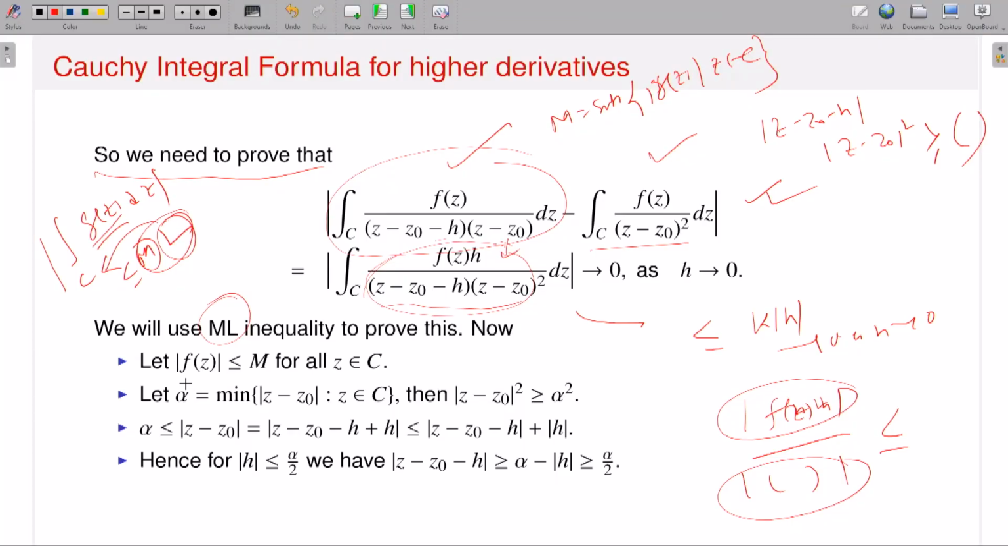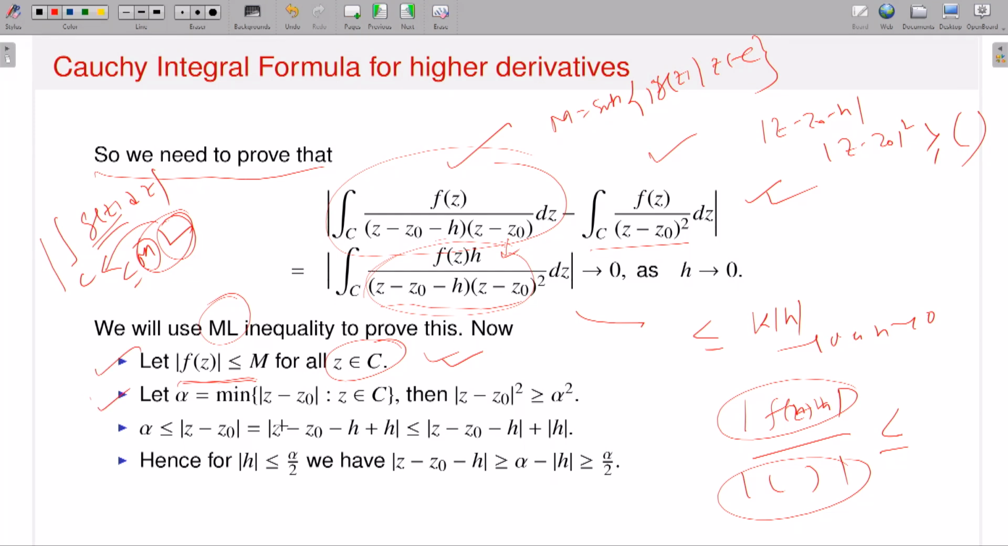First observe that your function f is dominated by some constant M for all z running over C. This is true. Why? Because C is a simple closed contour, so you can think about it as a compact set. My function is analytic, that means it is a continuous function. A continuous function on a compact set is bounded, so therefore you will have a bound. Using that, you can have f(z) dominated by some constant for all z running over the contour. That is the first one.